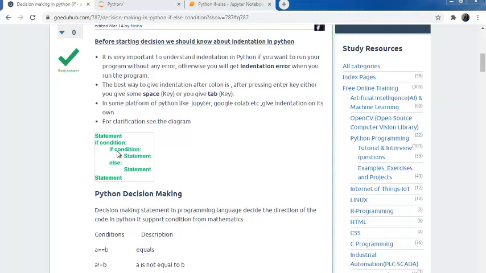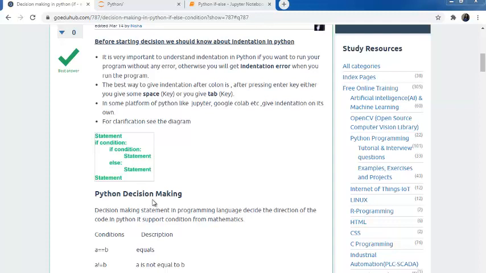So indentation declares the block of code. All statements of one block are indented at the same level. We will see the practical part when we write the if-else condition. The same indentation will be followed in functions or in looping. So now we will see Python decision making.